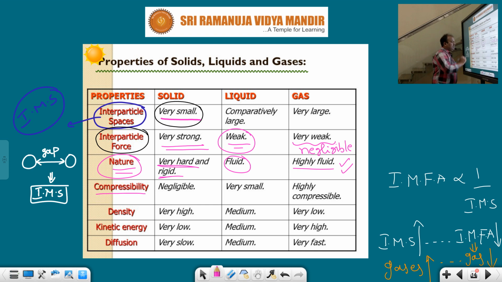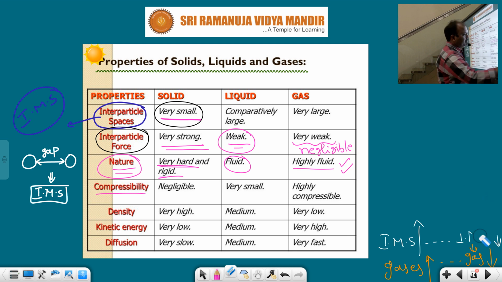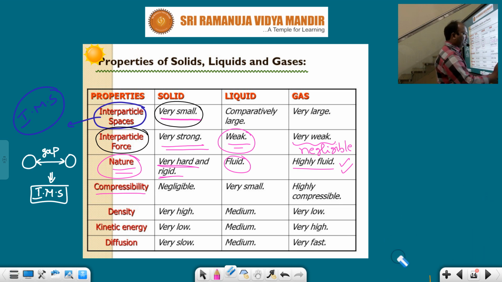Next one, compressibility. So what is the compressibility property? Compressibility means whenever you increase the pressure, the volume decreases. That is called compressibility. Students, what does compressibility mean?